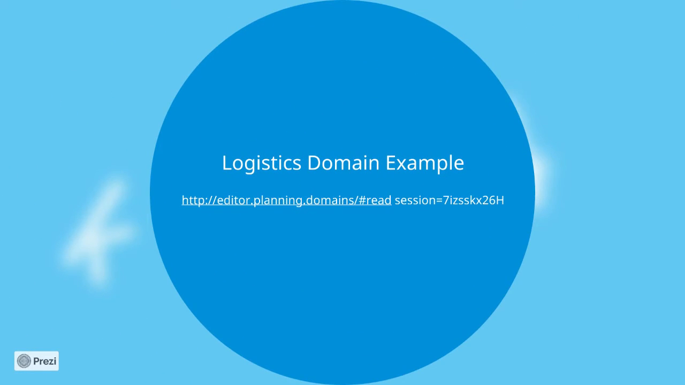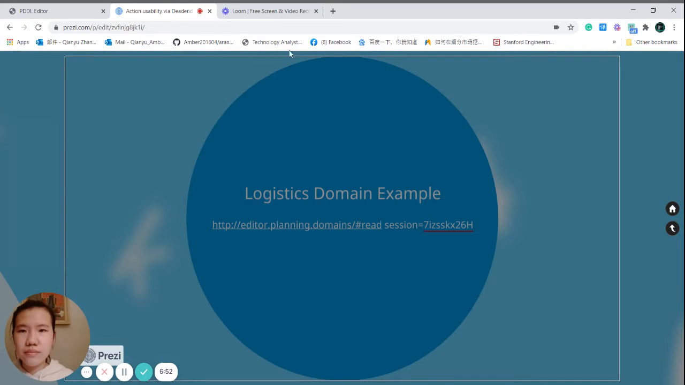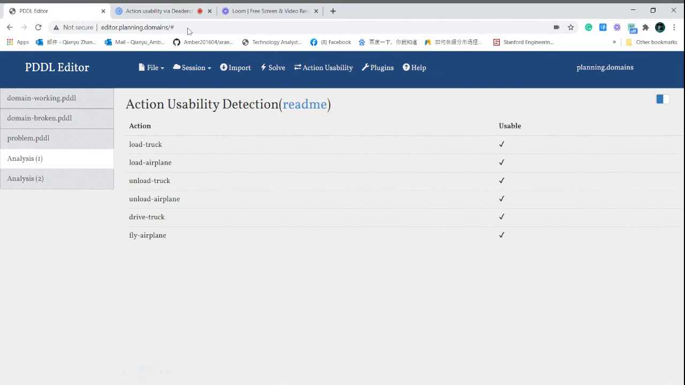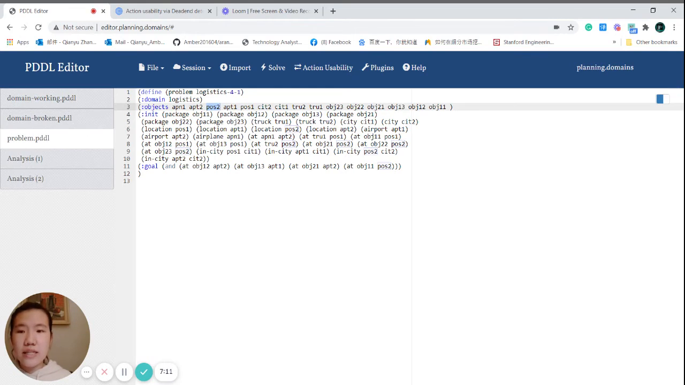I'm going to use this link that already has the plugin and a common logistics domain example to demonstrate our plugin. In this problem, there are two cities. Each city has a post office and an airport. There are 6 objects. 3 objects are located in post office 1. The other 3 are in post office 2.